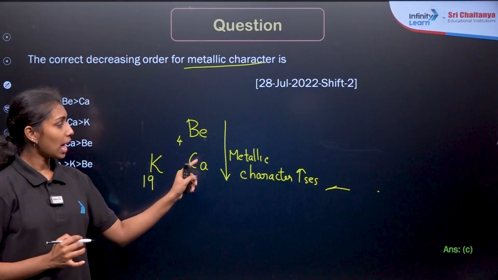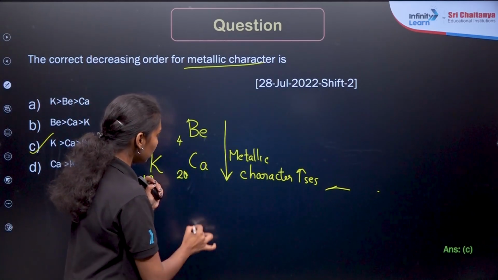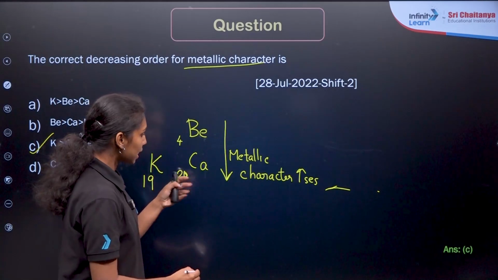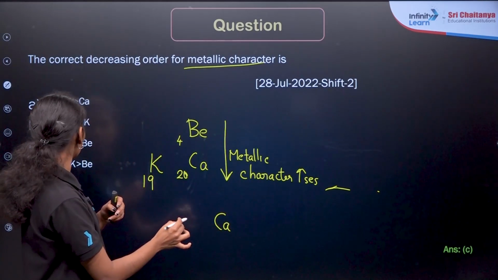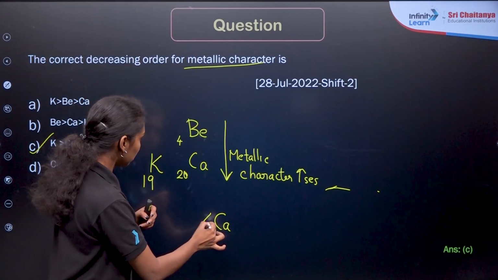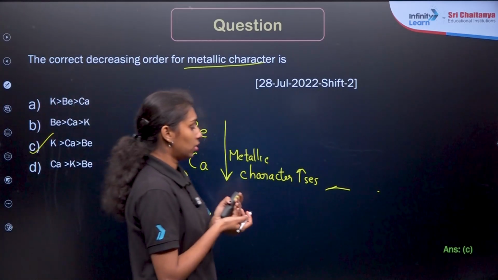So beryllium and calcium have metallic character increasing from top to bottom in a group, right? So what is happening here? If we are comparing beryllium and calcium, calcium has more metallic character than beryllium, right? Then what about the potassium?